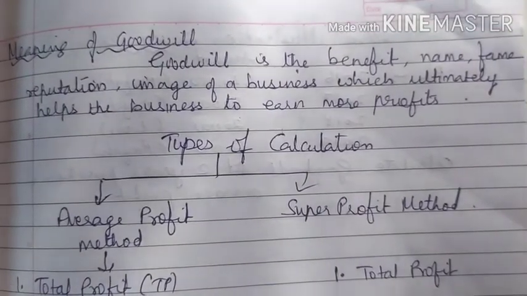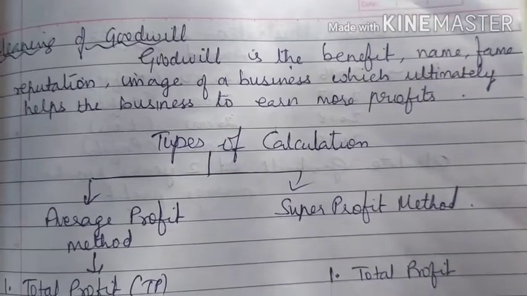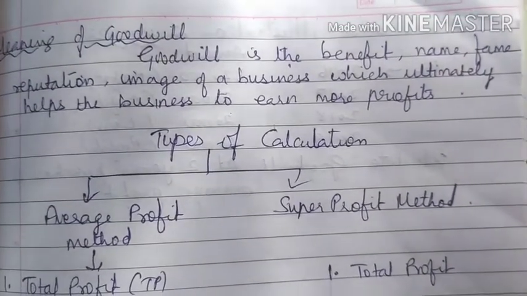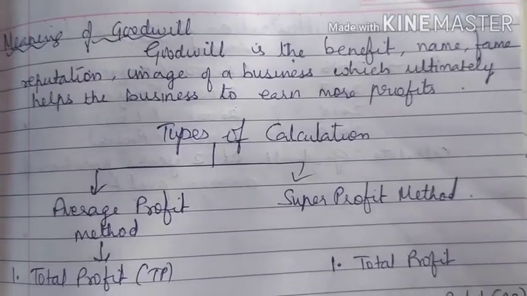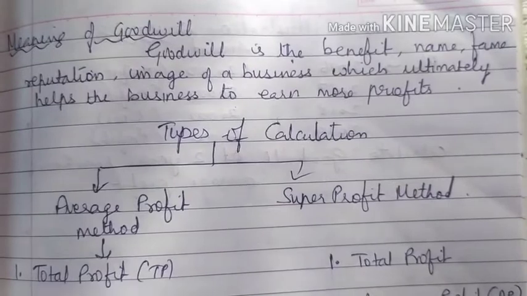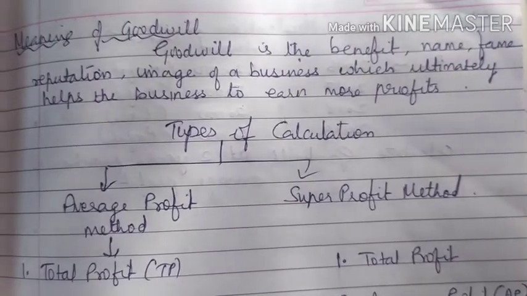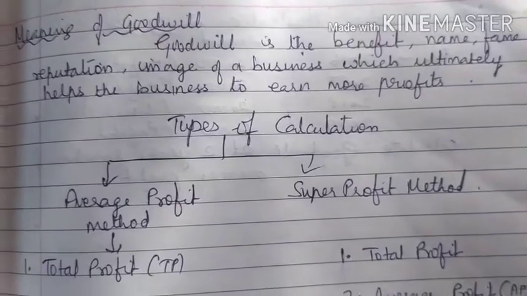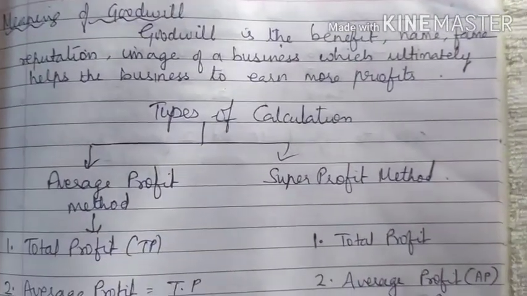Goodwill is a benefit, a name, a fame, a reputation, an image of a business which ultimately helps the business to earn more profit. See, goodwill is an intangible asset. In the final accounts, we have already tried to understand what goodwill is.